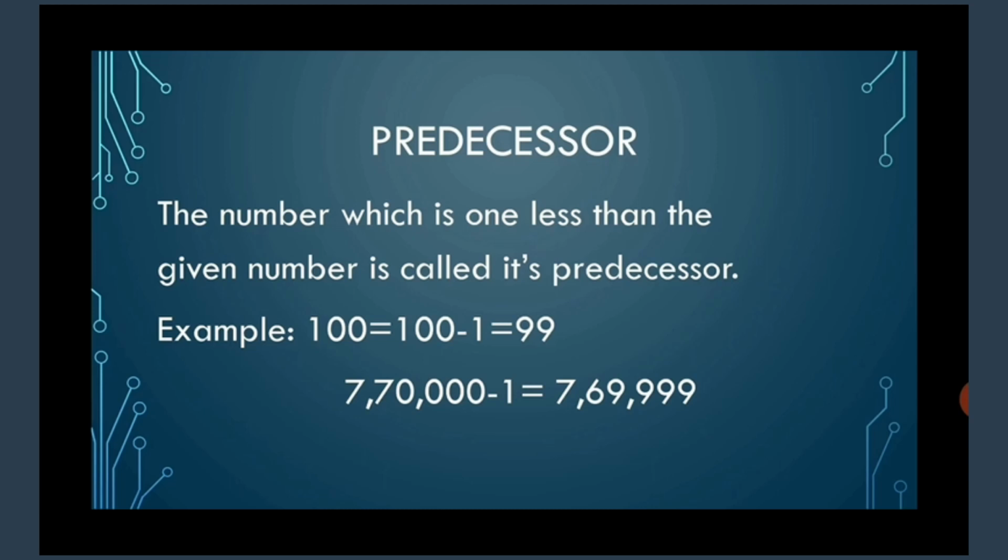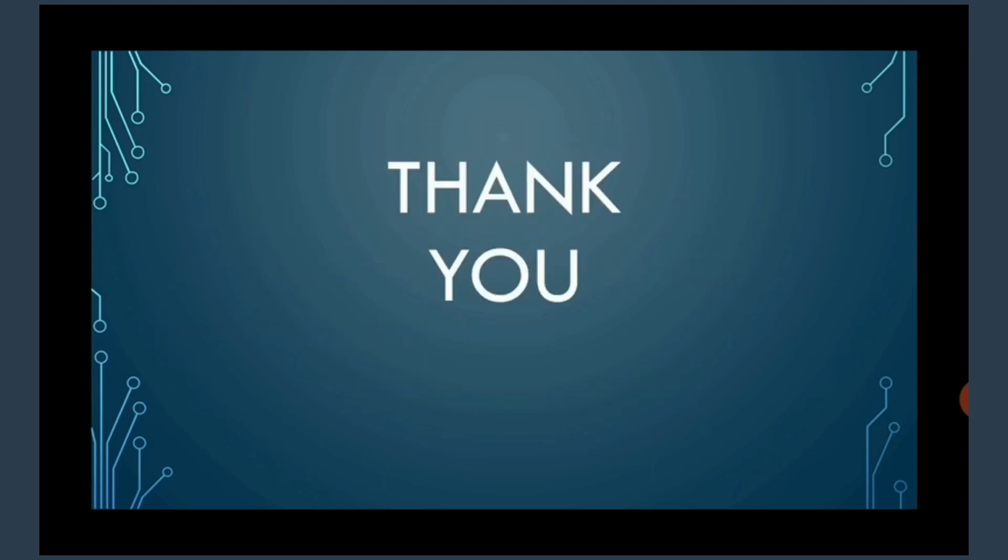So hope you all understood how to find the successor and predecessor of the given number. Successor means adding one number and predecessor means subtracting one number. In other words, you can say as after number and before number. So you can practice the sums given in the textbook, page number 10 and 11 for abacus and page number 15 for successor and predecessor. And understand the concept. Make sure you revise what is taught.